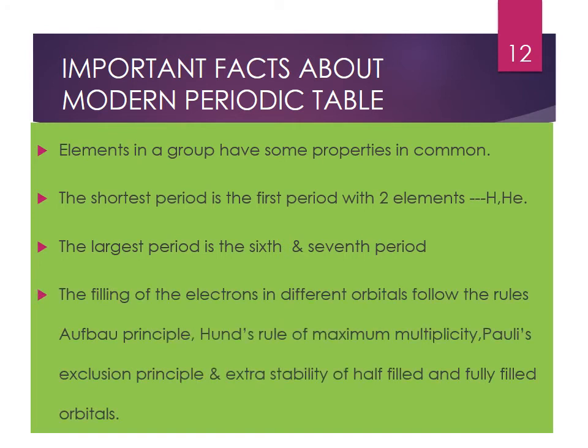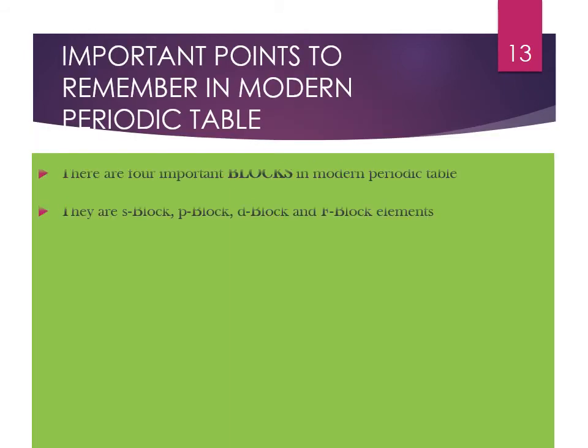The filling up of electrons in different orbitals follows the Aufbau principle, Hund's rule of maximum multiplicity, Pauli's exclusion principle, and extra stability of half-filled and fully filled orbitals. Some more points to be remembered in modern periodic table. There are 4 important blocks: S block, P block, D block and F block.